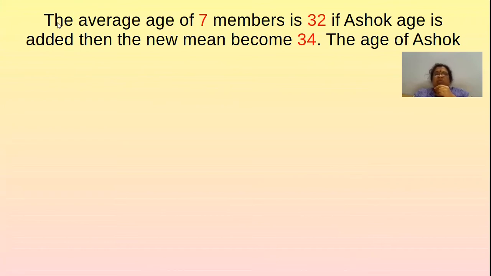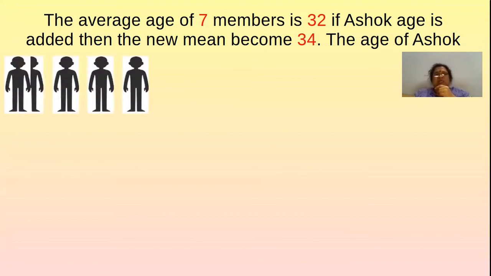So here we don't know the age of Ashok, so that age we have to find out, whereas it is given that there are 7 students in the class. The 7 students' average age is given, that is 32. And when we add Ashok's age, the mean will become 34. So what will be the age of Ashok? I'll explain this problem with a small illustration.